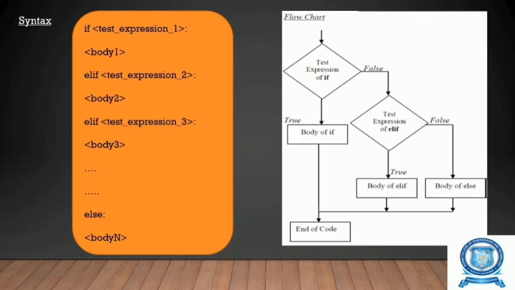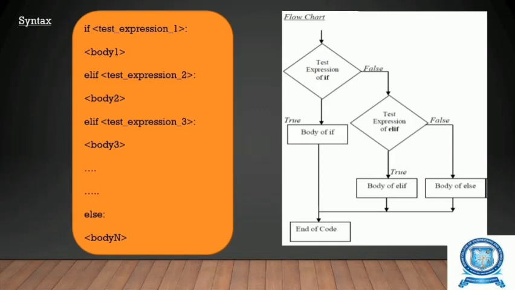So, this is the flow chart which represents the elif statement. We have two different decision boxes, because the first decision box is for the if statement. If the if is true, then the body of if will be executed and we come to the end of the code. If the if condition is false, then it will move to the next test expression, the next condition will be checked. That is the elif statement.